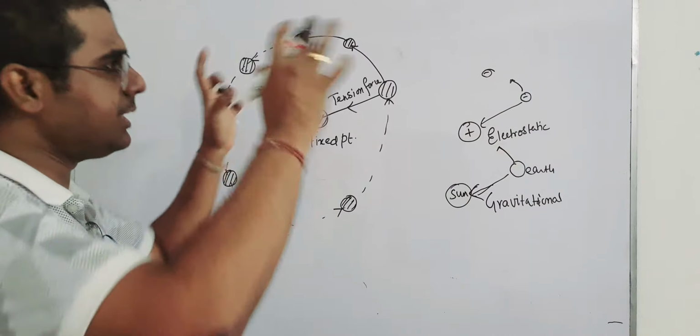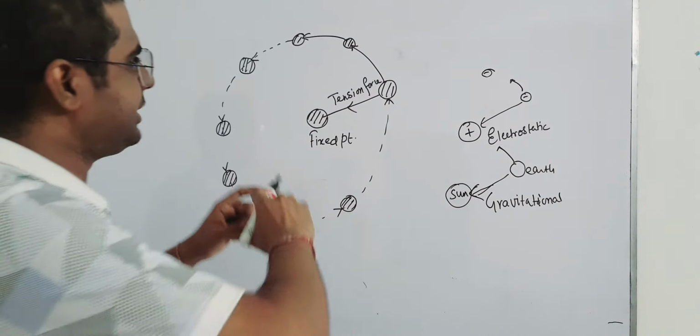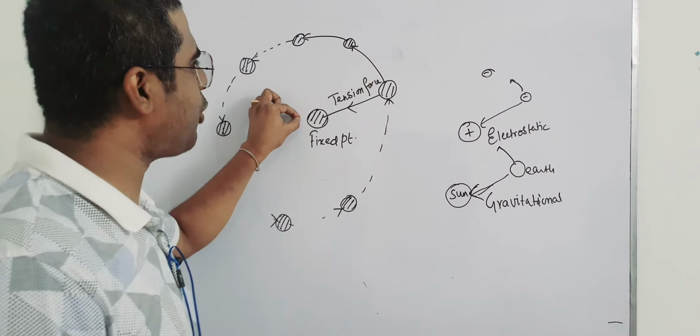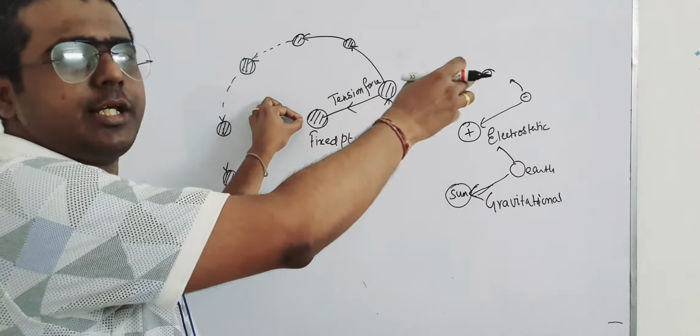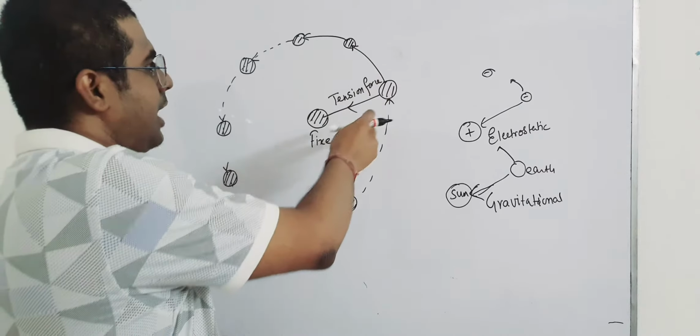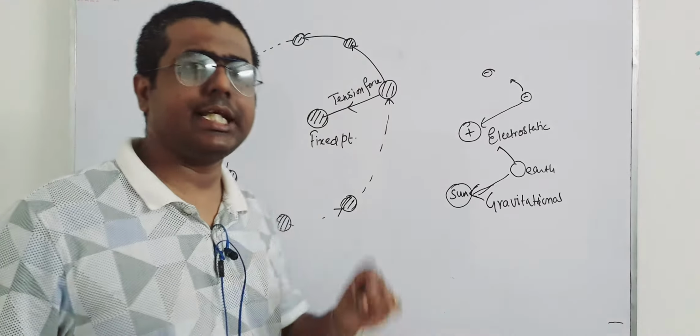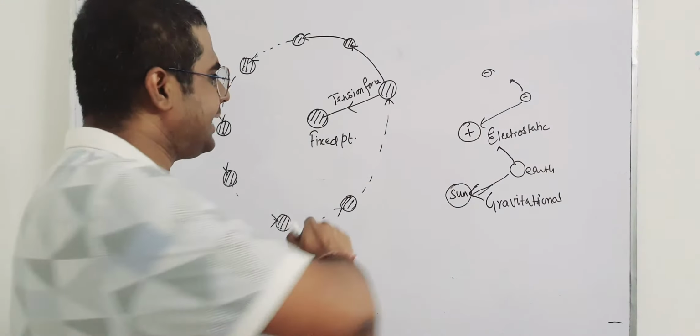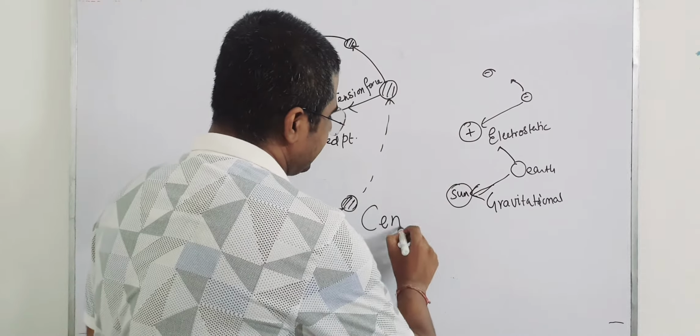So all this force together, which happens to be in between a fixed point and another body moving about that fixed point in a circular motion, is known as centripetal force.